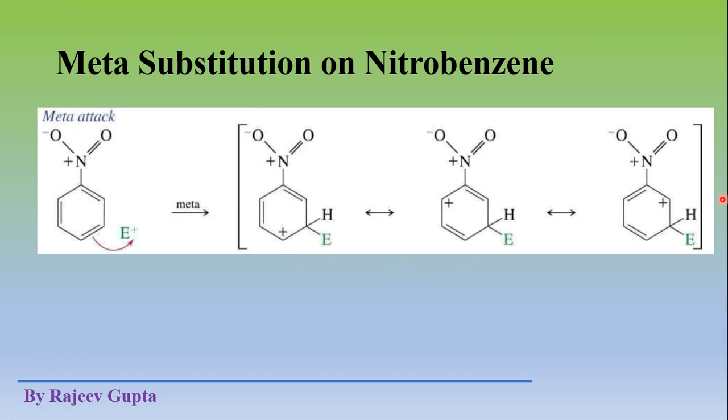See, in these resonating structures there is no structure where these positive charges are adjacent to each other. So this intermediate is most stable where the electrophile attack takes place on the meta position. So this flow of reaction will be more favorable.